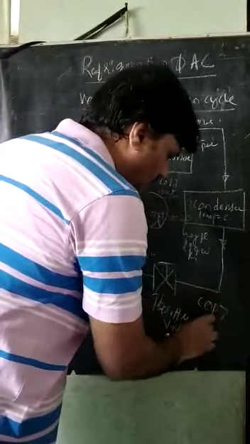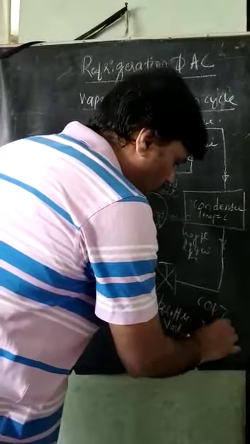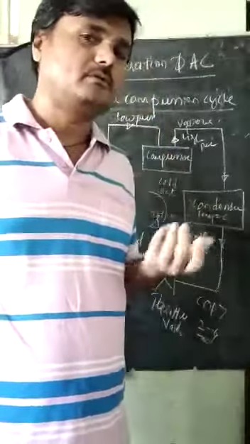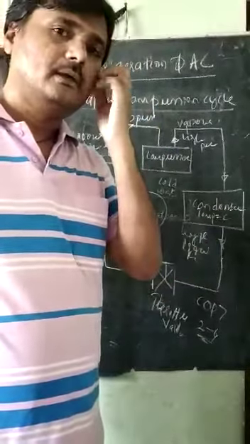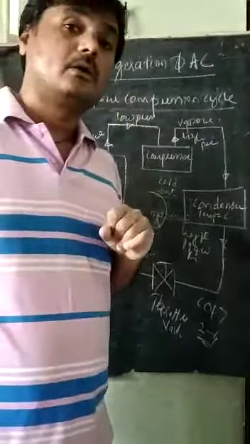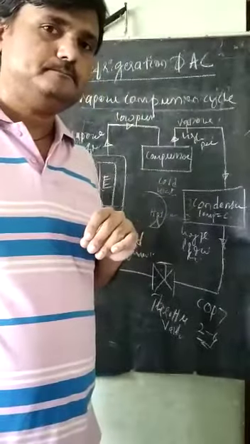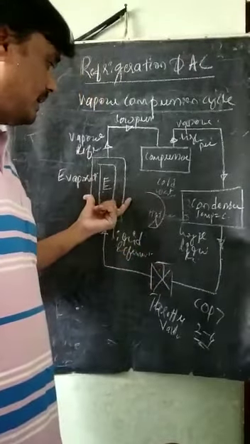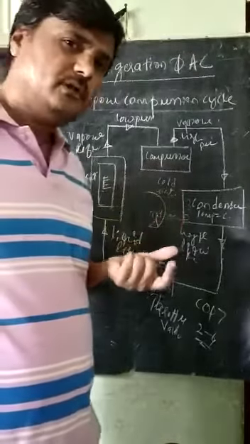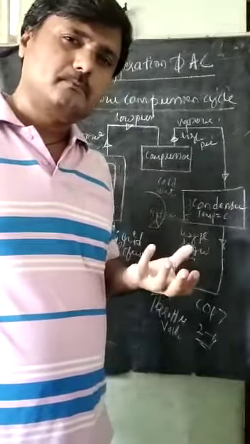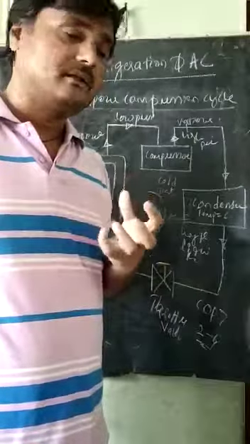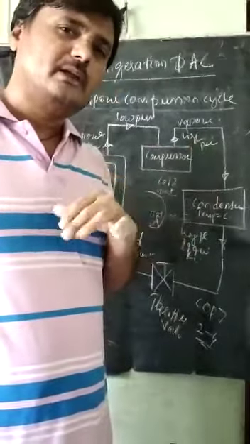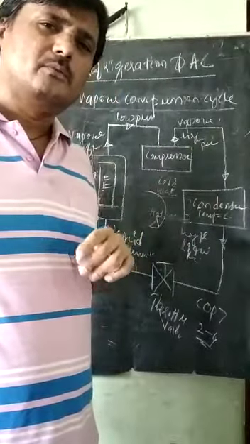Because the compressor is used, the COP of this cycle is very high. The coefficient of performance is somewhat 2 to 4 here. Compression COP is very high compared to the vapor absorption cycle. But it requires mechanical equipment like a compressor, so the energy required is more. Maintenance is also more, because moving parts are there in the mechanical equipment.